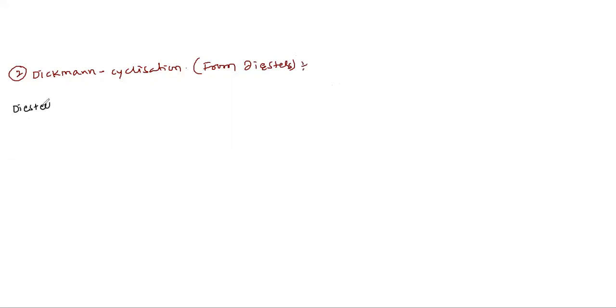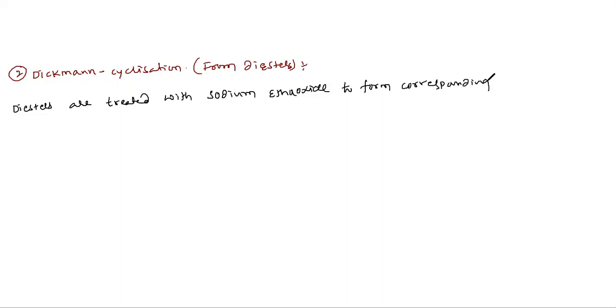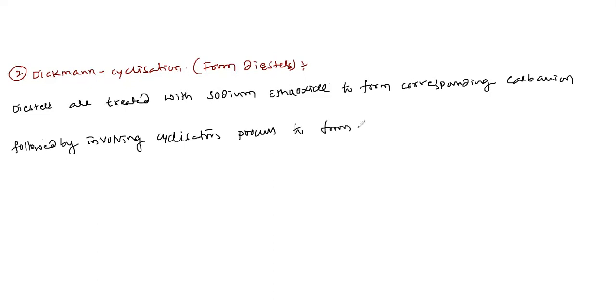Diesters are treated with sodium ethoxide to form the corresponding carbanion, followed by involving a cyclization process to form cyclohexanone.